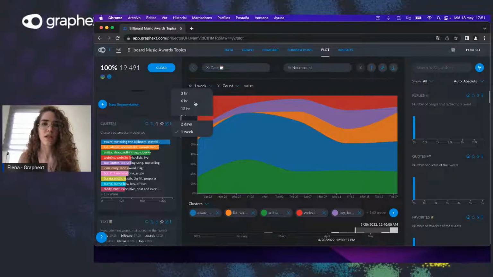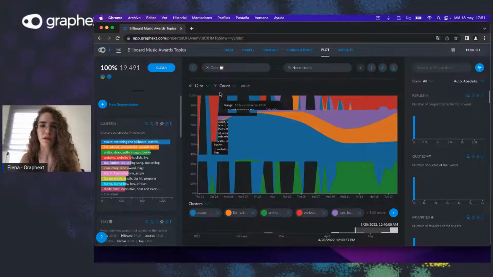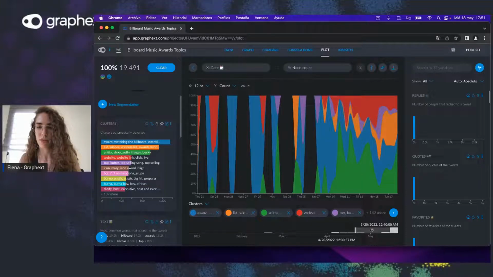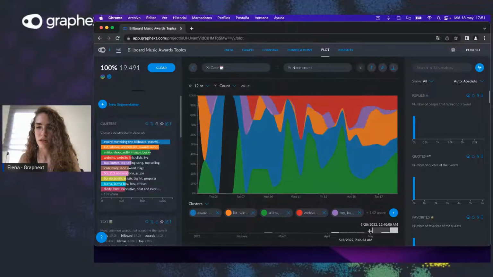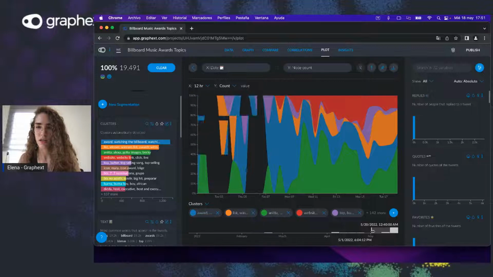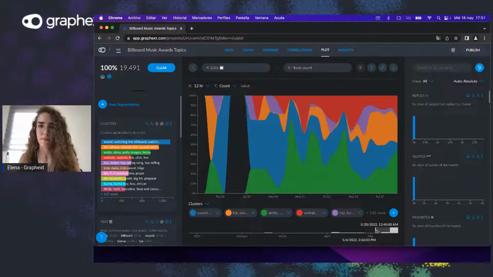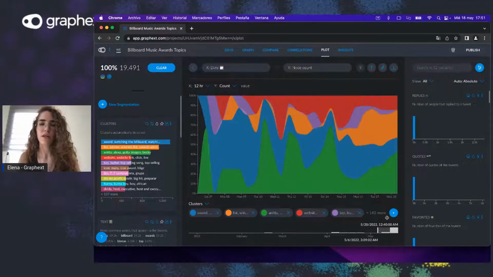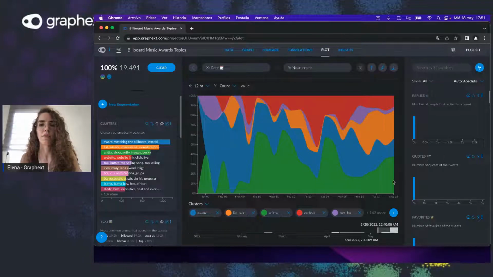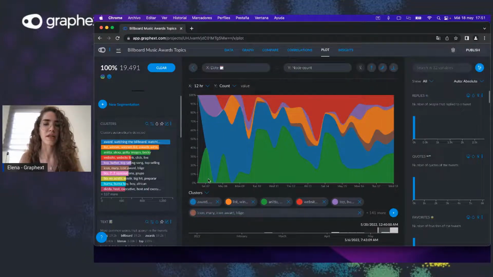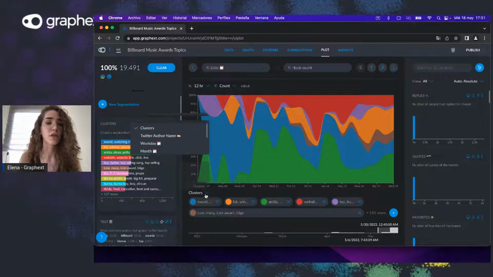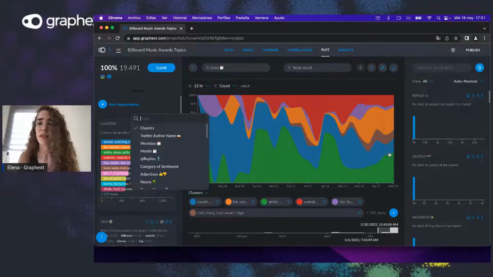I'm going to change this to 12 hours to see how they fluctuate. Oh, big gap there. Let's see. Like this. And really quickly, you can see the fluctuation in different topics. You can add more topics. This is based on the clusters, but you could change that as well. But we can see very quickly the fluctuation in the different topics, how much people talk about this.